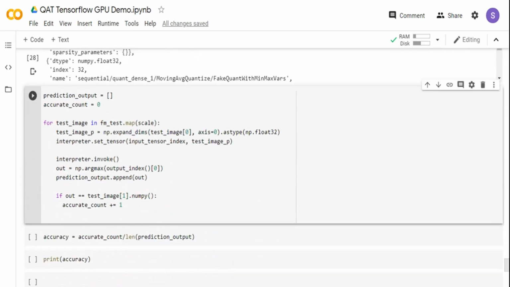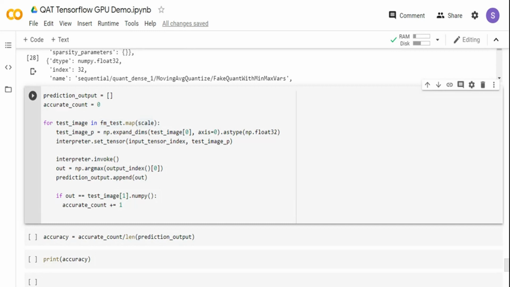So I'm creating an array which is the prediction output. I'm creating an accurate count over here, telling how many of the outputs were accurately predicted. I'm taking the test data, the FM test that I created on the top, which is the raw data I have initially, not the scaled version.